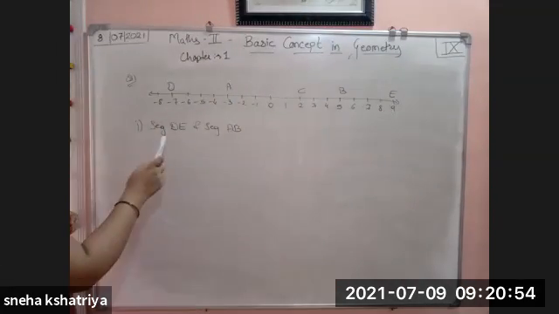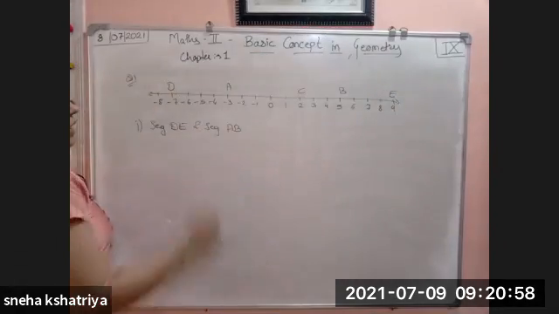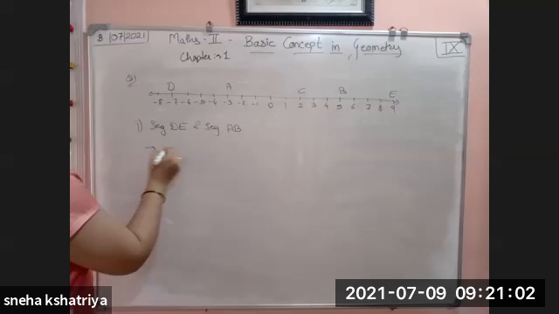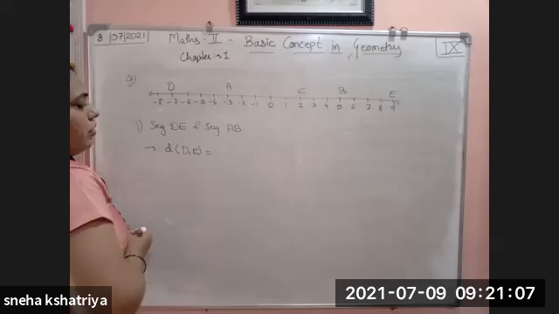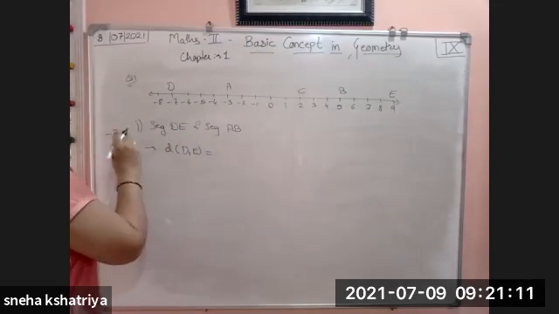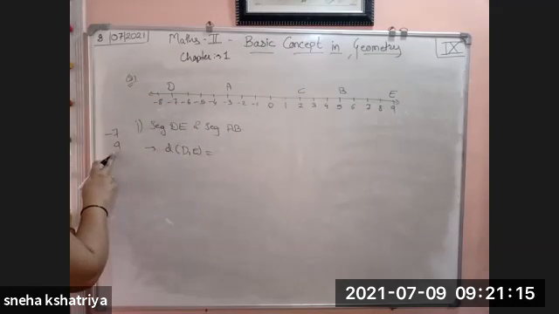Now we have to find DE. Where is D? This is D. Where is E? Here it is E. We have to find out the segment, which means the distance. Now how are we going to find the distance of DE? The coordinate of D is -7, and the coordinate of E is 9. Which is greater and which is smaller? 9 is greater, -7 is smaller.